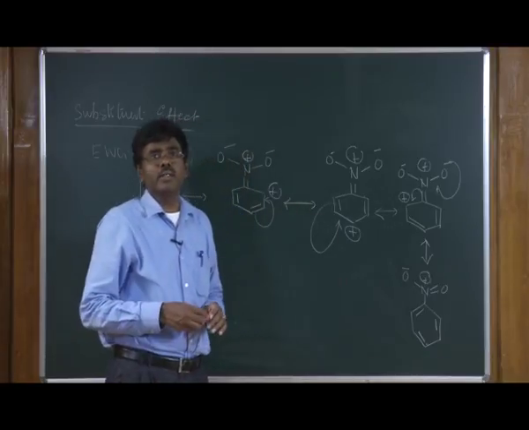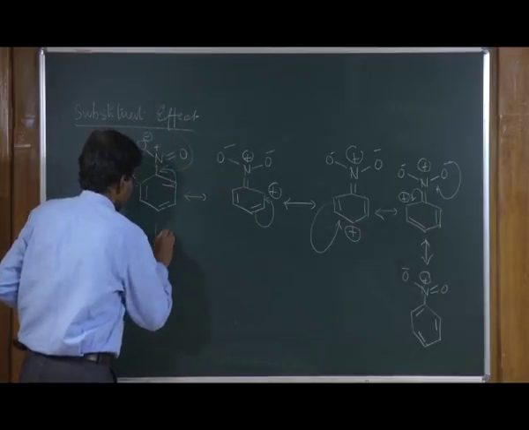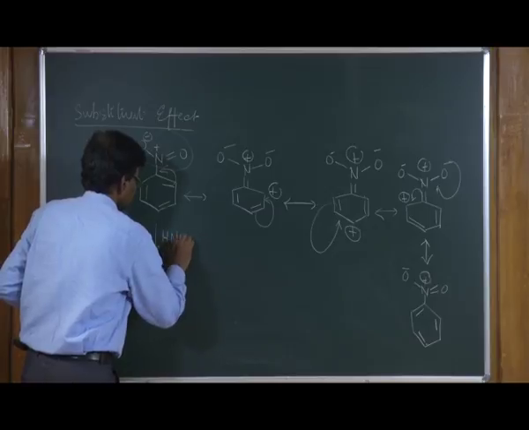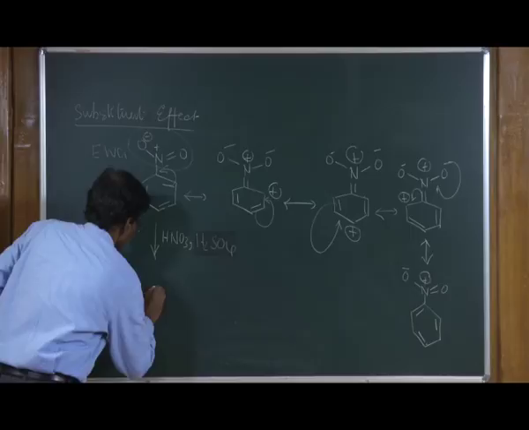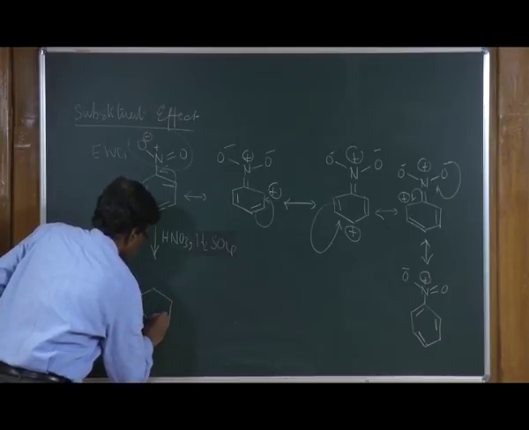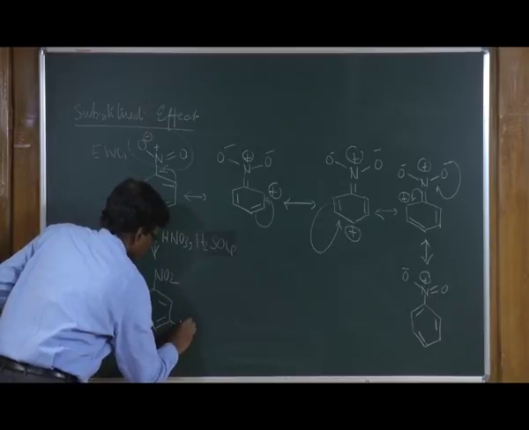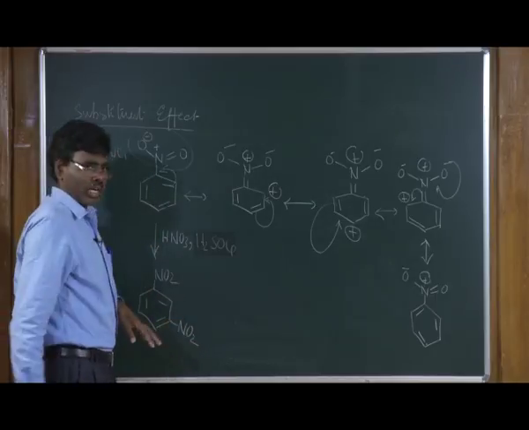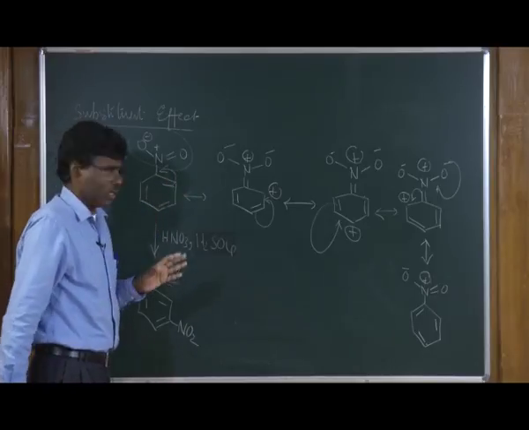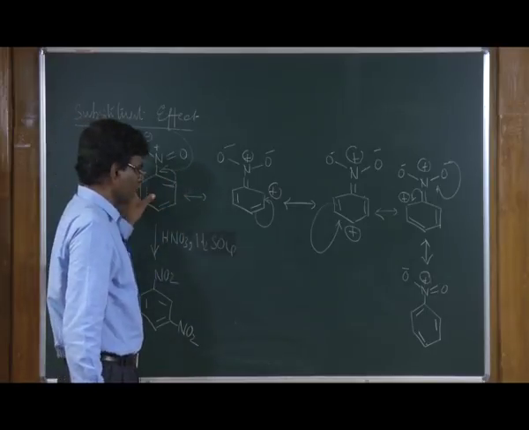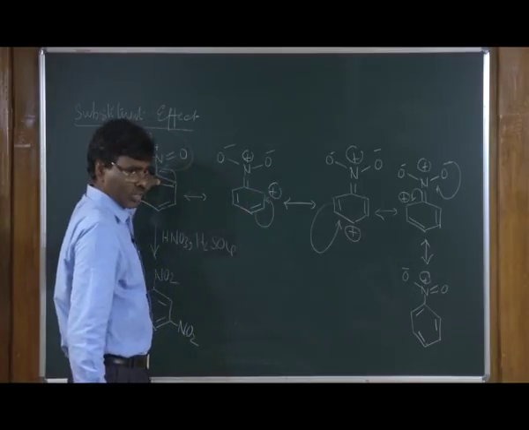Therefore, for example, if you do the nitration in this system, you will end up with meta dinitrobenzene as the product compared to the ortho and para dinitrobenzene, because the electron density at these carbon atoms is less when you have the electron withdrawing group.